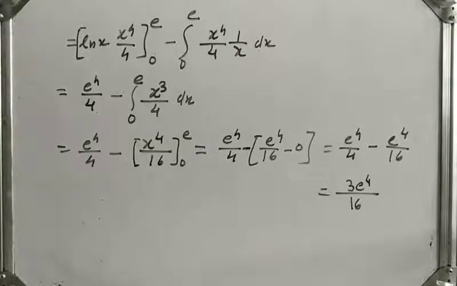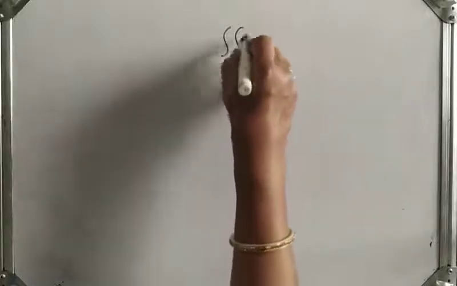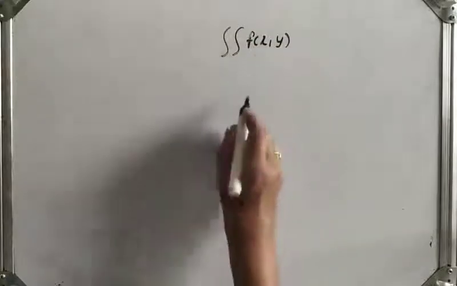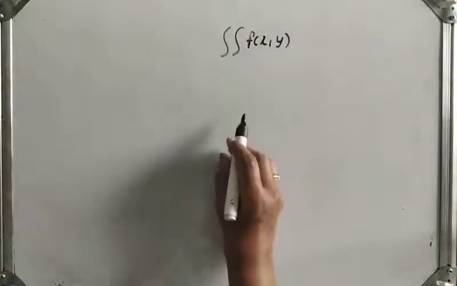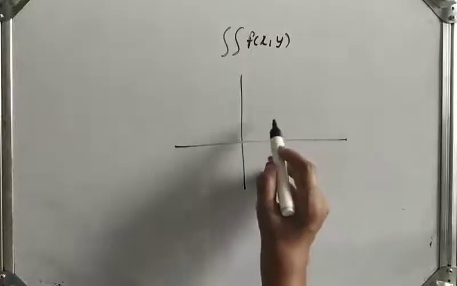Okay, here is one type. In next lecture we will see another type in which the curves are given, the region is given by the curves, and we will plot the graph. Okay, so suppose some function is given here, and by given graph we will plot the graph. Any graph can be formed.